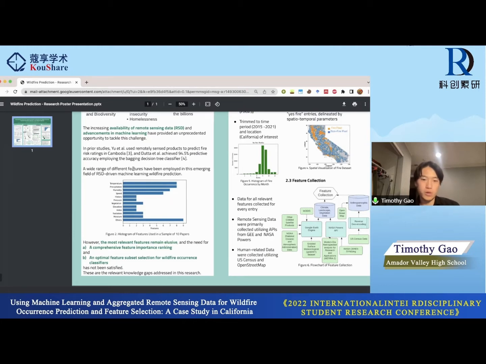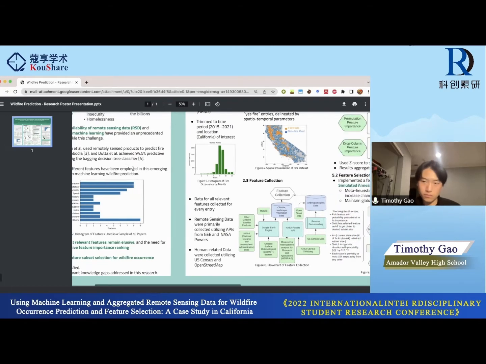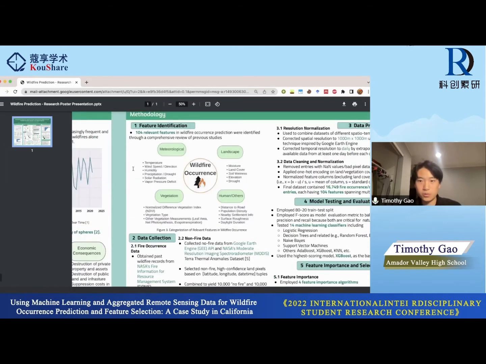So essentially, these are the three relevant knowledge gaps addressed. Number one is identifying the relevant features. Number two is ranking the features by their importance. Number three is finding the optimal feature subsets. Okay, so how do we do this? Well, there are actually 5 steps.